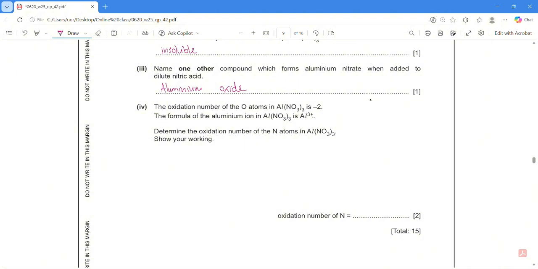Okay, next question. The oxidation number of O atom is -2, aluminium is 3 plus. Oxidation number, so this one, Al is positive 3, and then 3 plus with this N. Okay, instead of N, there's another 3 oxygen, so -2 times 3, and then there's 3 more of it, so we have to times 3 for this, and then equals, there's no charge for this whole compound, so 0.